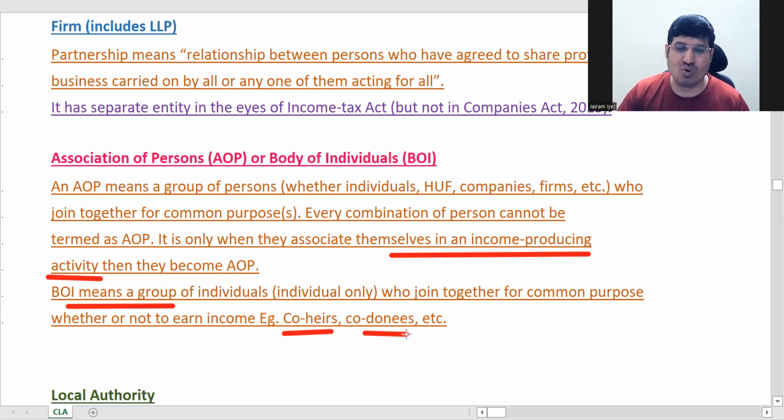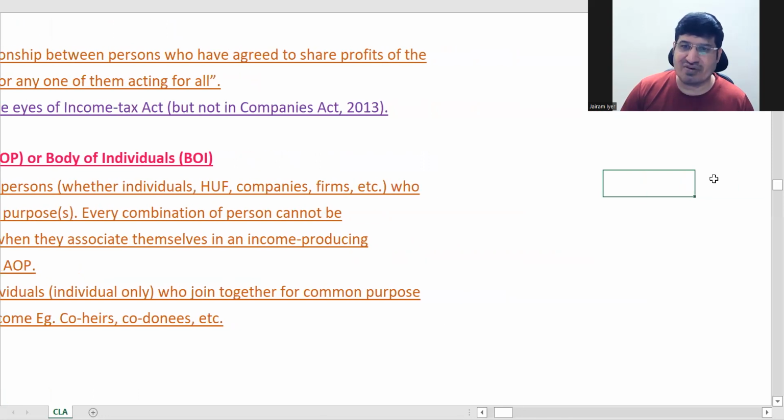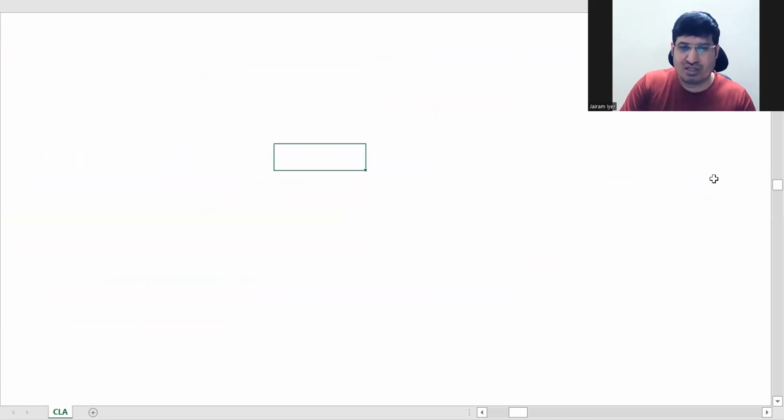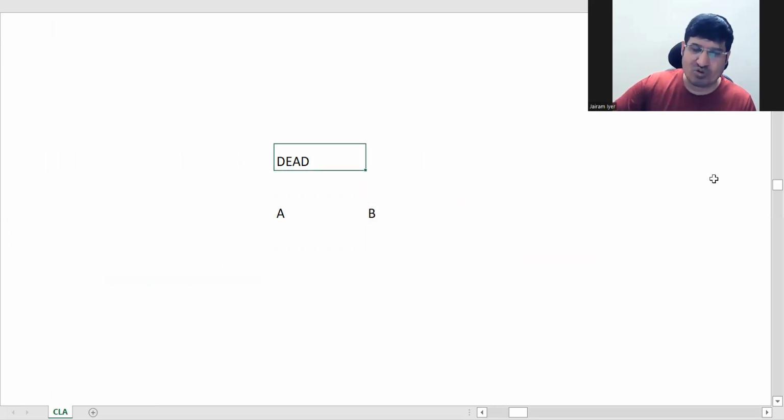And co-heirs. So what happens is, say a person has passed away. Now he has got 2 children, A and B. His property as of now has not been transferred to these two. It will take some time, 2 months, 3 months, whatever.